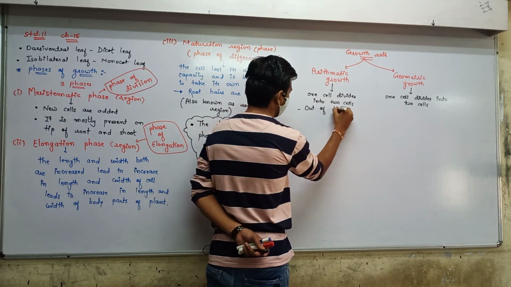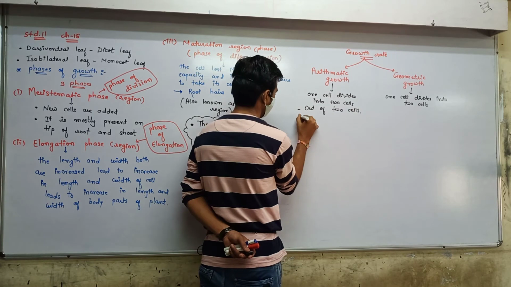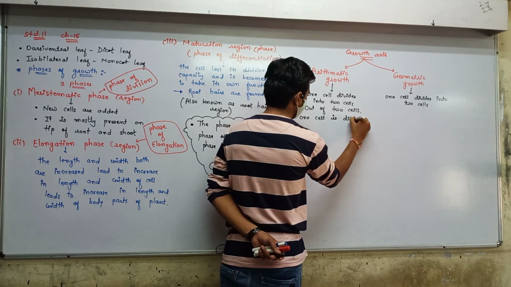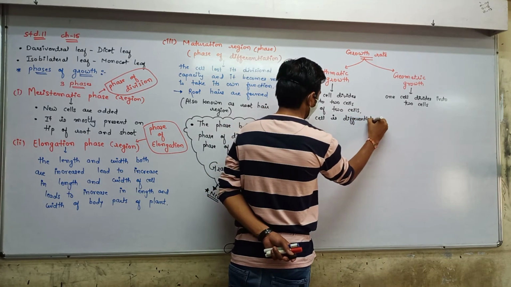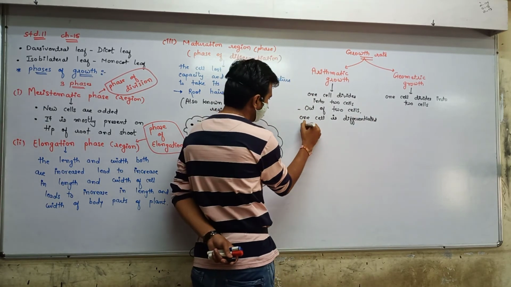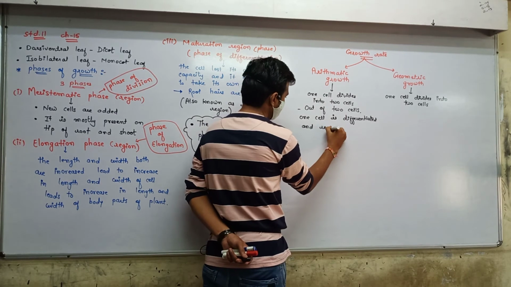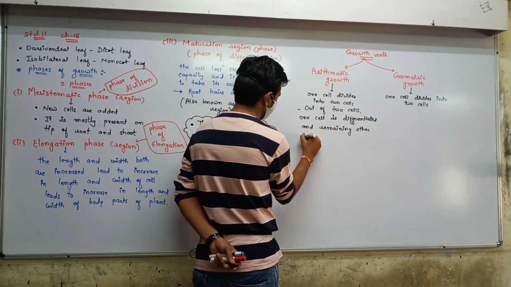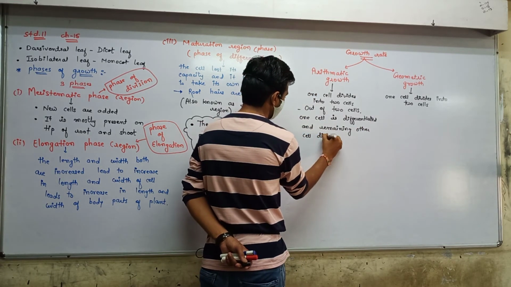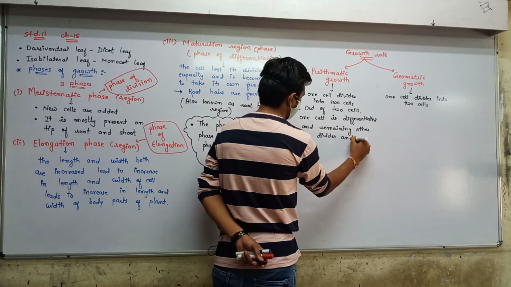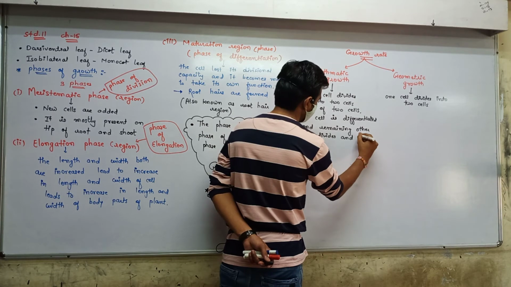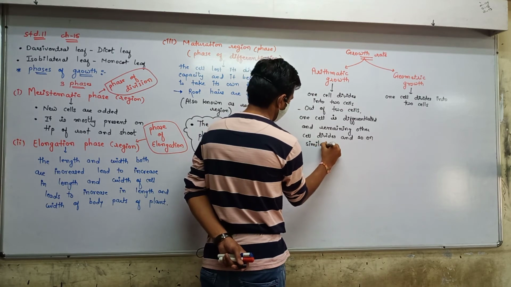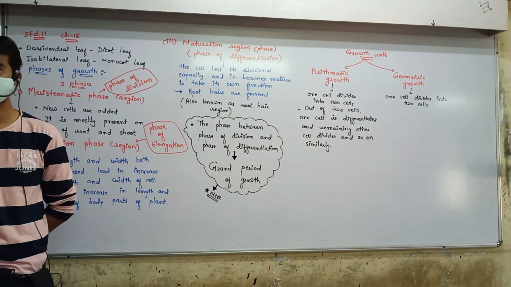Out of two cells, one cell is differentiated and the remaining other cell divides, and so similar to this, similarly shown this.